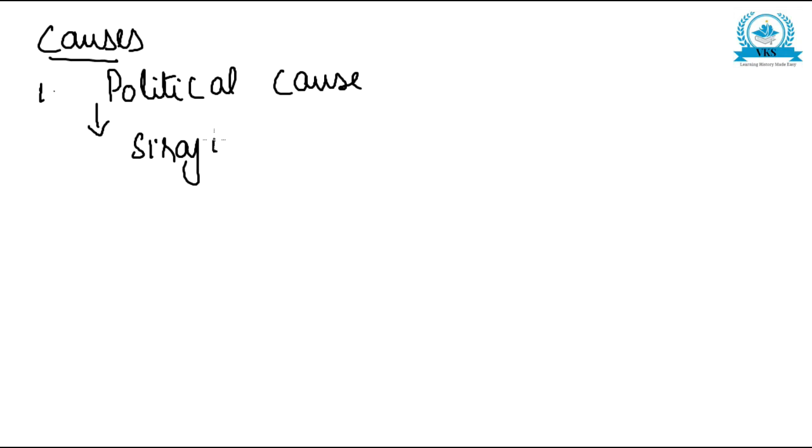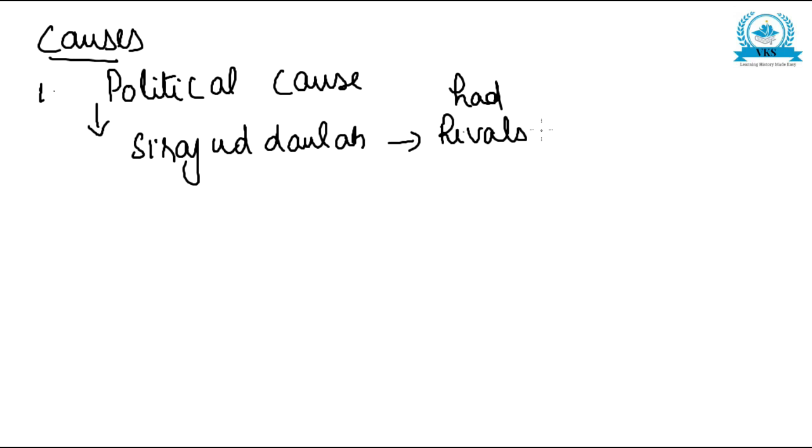Regarding the causes, the first cause we are going to learn is the political cause. Political cause was very simple. Siraj ud Daula was the Nawab of Bengal, and he had many rivals, which means many enemies.